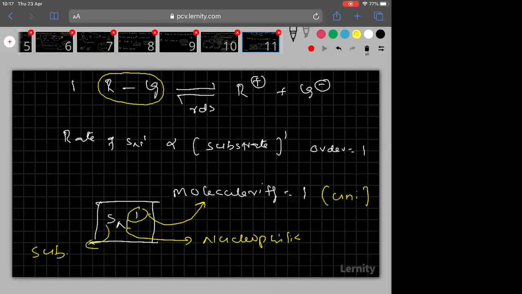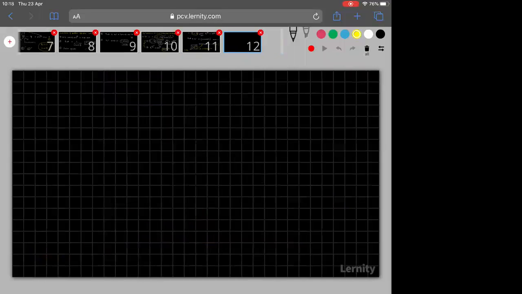Therefore it is called unimolecular nucleophilic substitution. Hope it is clear to everyone. Right? Come on, let us move to the next slide then.